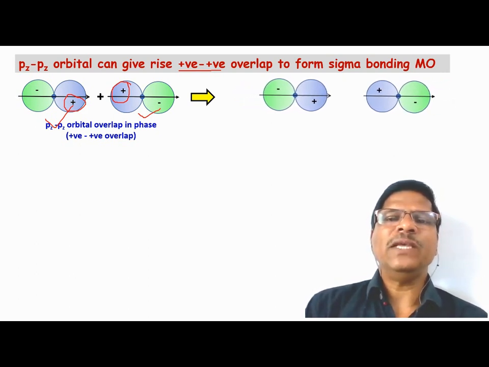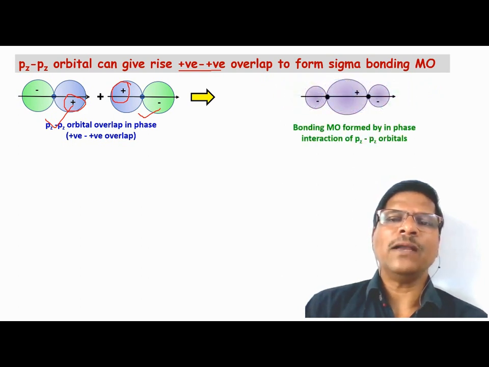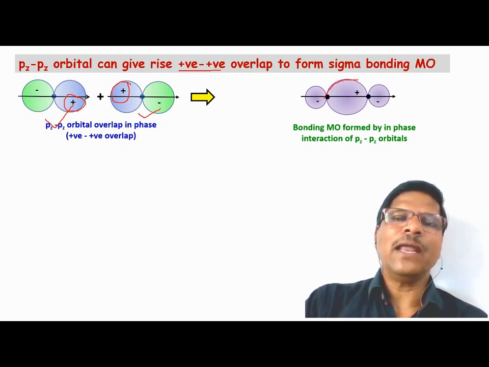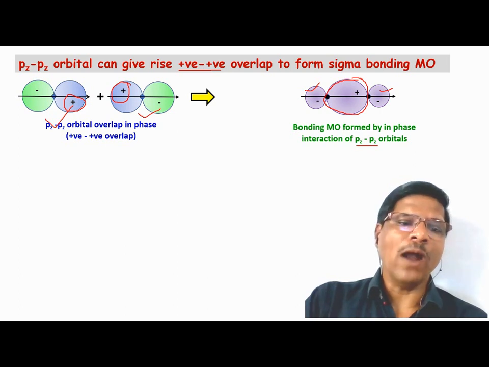So the pz-pz interaction will lead to the formation of the bonding molecular orbital, and you can see in this bonding molecular orbital the maximum electron density is located between the two atomic nuclei and very little outside of them. Again, the electron density is around the internuclear axis: maximum electron density between the two atomic nuclei, along the internuclear axis. Ultimately, the pz-pz interaction will lead to the formation of a sigma bond.